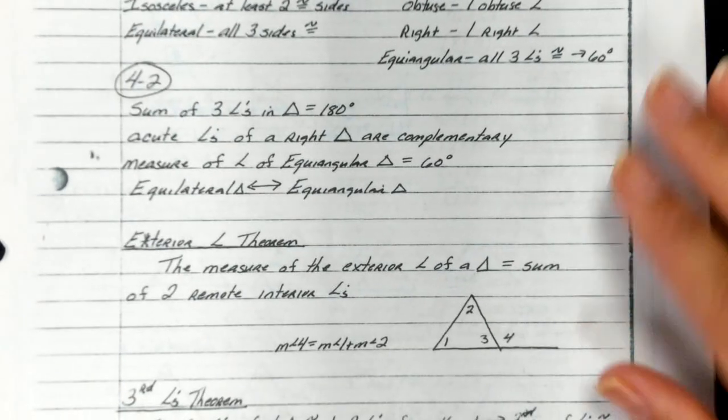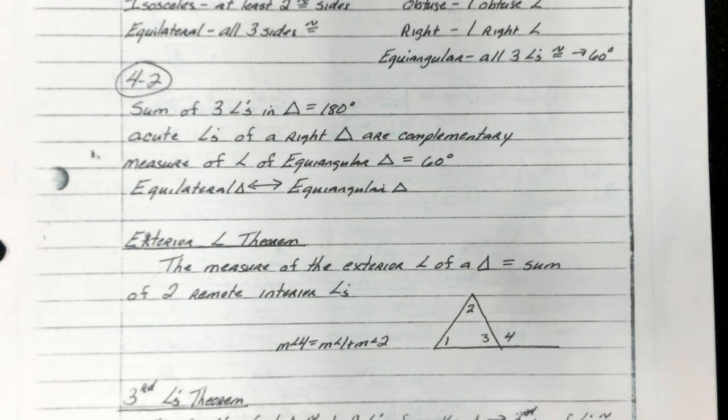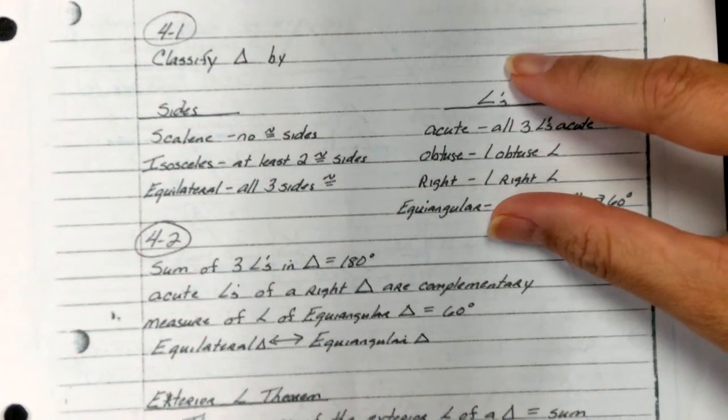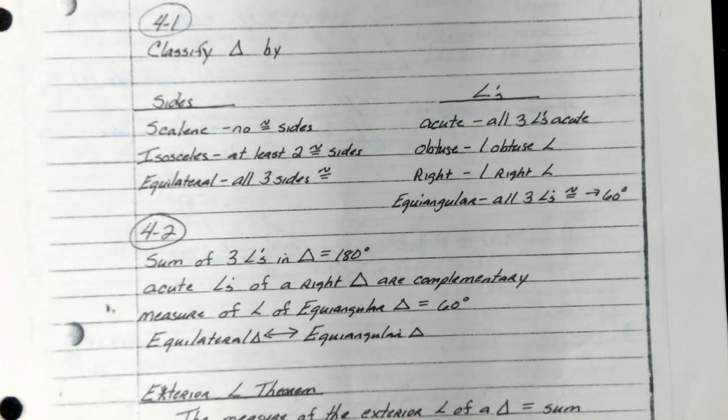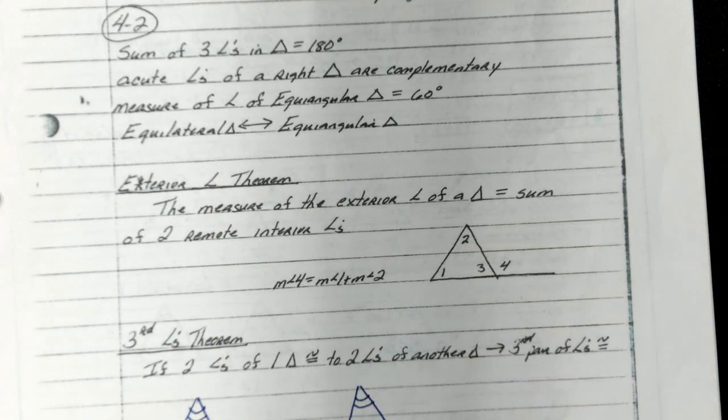We also have something called the exterior angle theorem. We're going to talk about this on Friday. This will be in the next section, maybe not Friday, but our first homework is going to cover sides and angles and a little bit of the notes from 4-2. And then your second homework will talk about the exterior angle theorem.